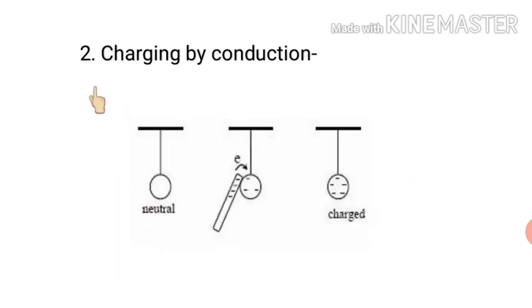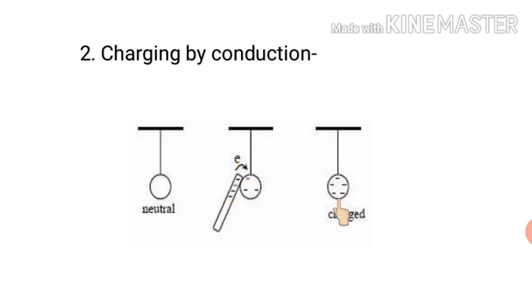Second method is charging by conduction. In first picture, a neutral body is there. In second picture, a negatively charged body is brought in contact with that neutral body. Simply it is placed in contact with that body. Since it is negatively charged, what will happen? Few electrons will jump from negatively charged body into this neutral body.